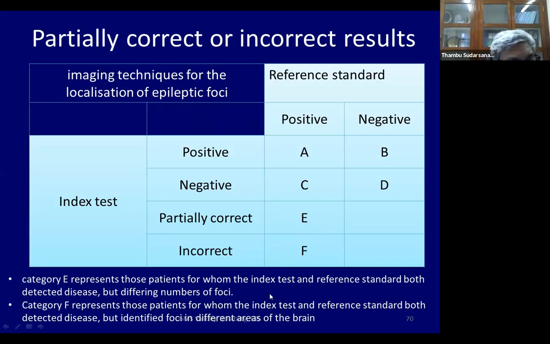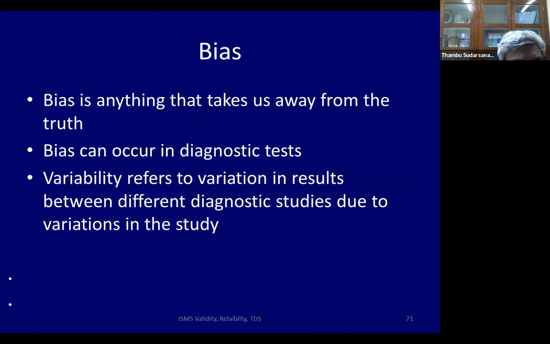So now I have finished covering indeterminate results and incorrect results, how one presents these. But now I'm going to move on to the last part of my topic, which will probably take about 13 minutes. I have about 10 slides on bias. Bias is anything that takes us away from the truth.